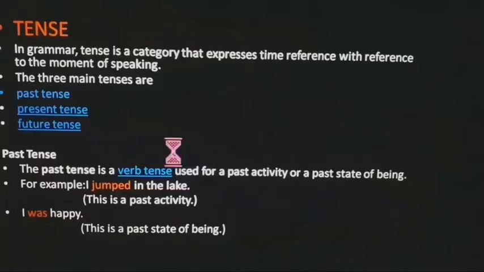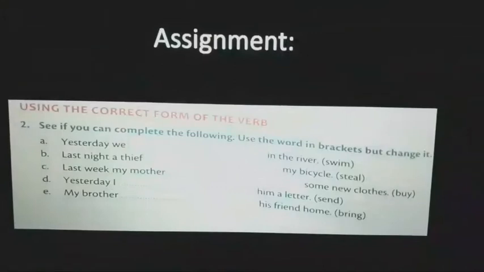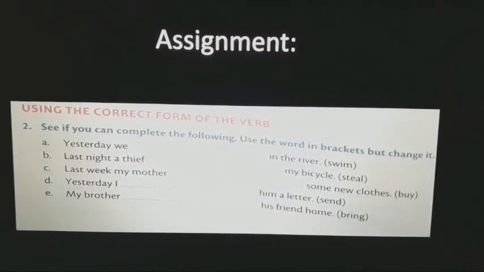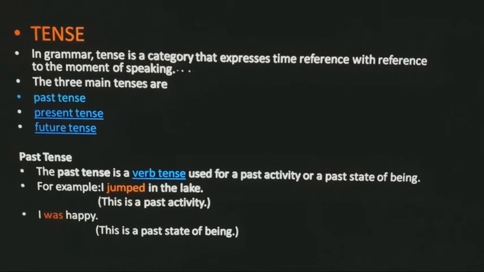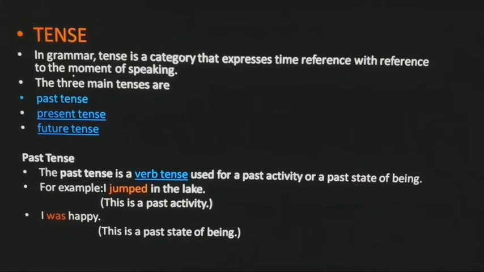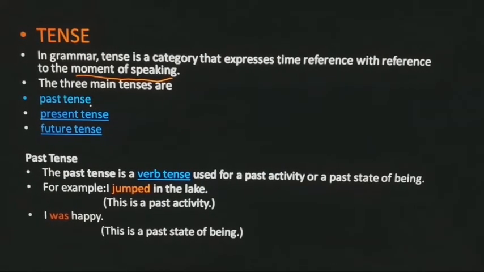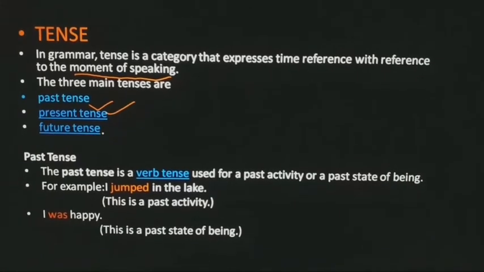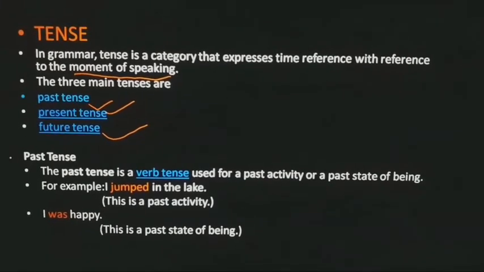Now let's come to the next topic, tense. It is not in your book, but to link with this work in your book, we have to discuss tense first. Okay, tense. In grammar, tense is a category that expresses time reference with reference to the moment of speaking. Tense tells us what time the action took place. There are three types of tense: past tense, present tense and future tense. Today we are focusing on past tense.